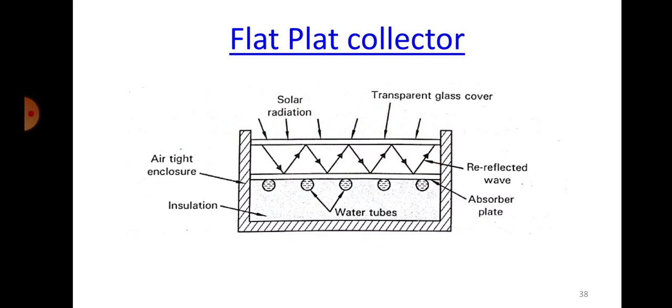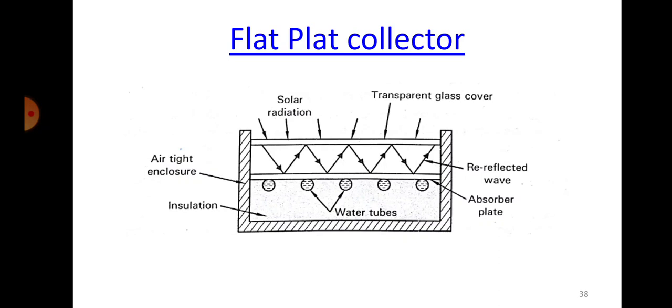and then there is an absorber plate which is usually coated, as I told you, with a certain material, usually black in color. And why is it coated in black? Because you should know that black will have maximum absorptivity. If you use any other color, then the efficiency will be less.